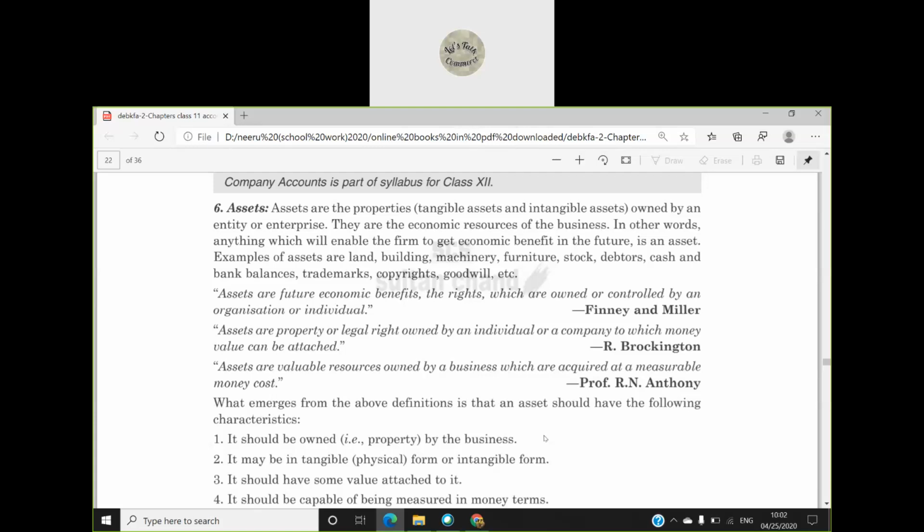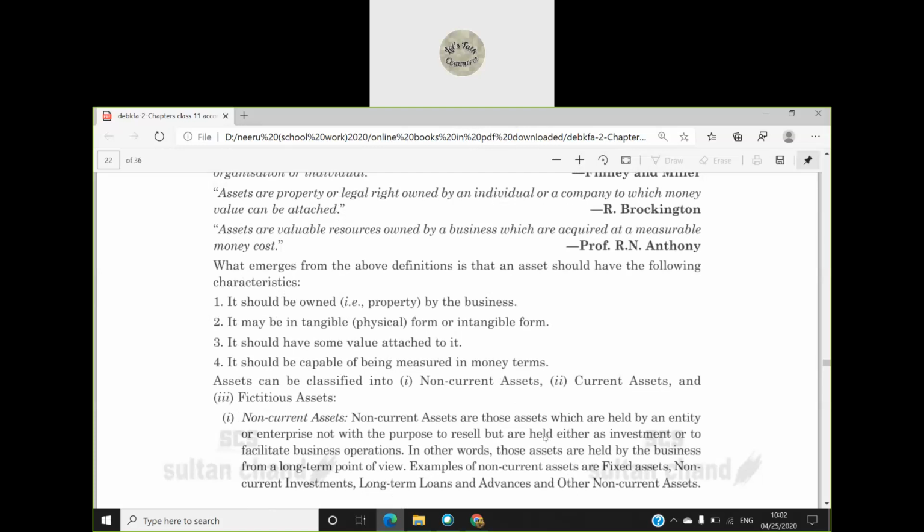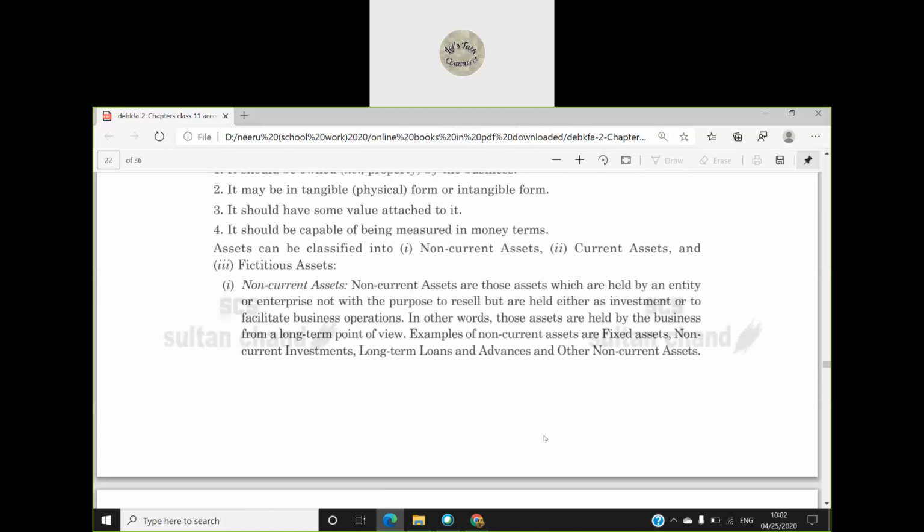The company has earned reputation. I cannot see reputation, I cannot touch reputation. I can feel reputation through my increased profits. Those are known as intangible assets. Now, assets can be further classified into non-current assets.